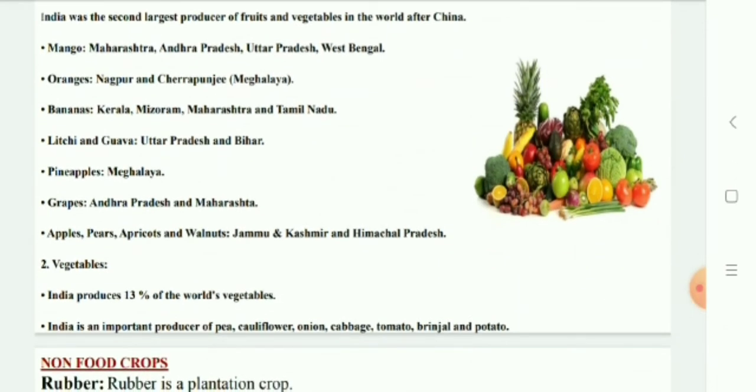India produces about 13% of the world's vegetables. It is an important producer of peas, cauliflower, onion, cabbage, tomato, brinjal, and potatoes.